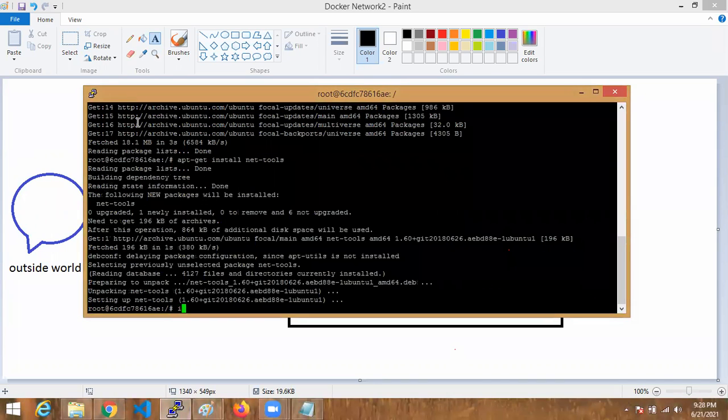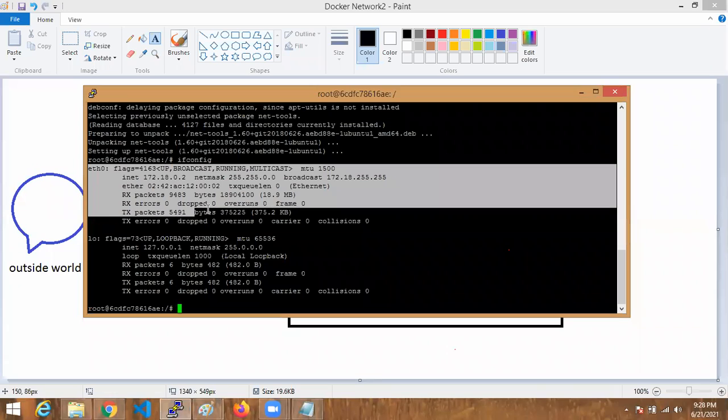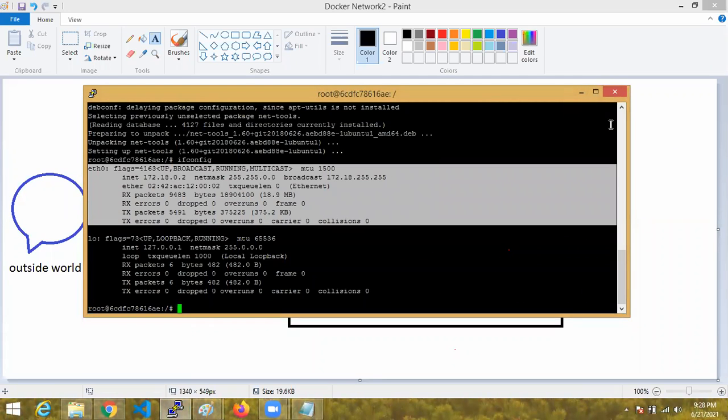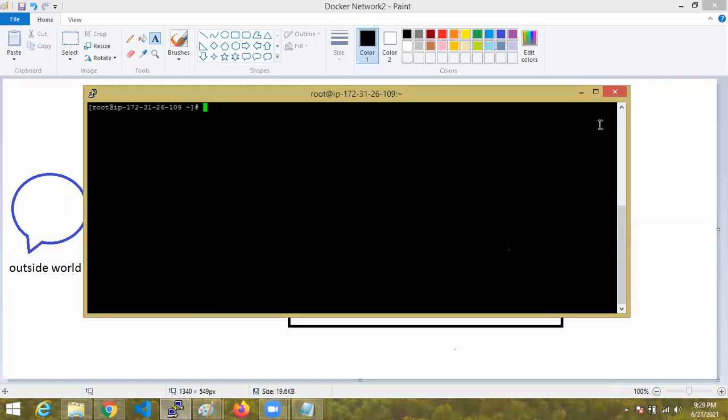So now we can check if it is there. Here also there is eth0. Eth0 means it is one entry point to the container. Like this, for every container also we have one entry point separately. That is known as eth0, just like your host.